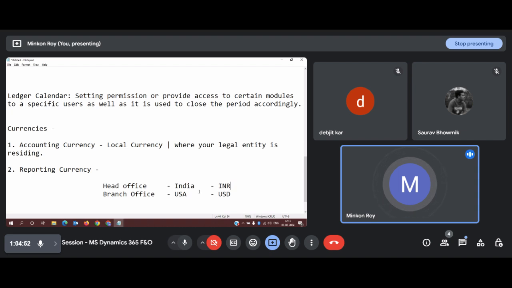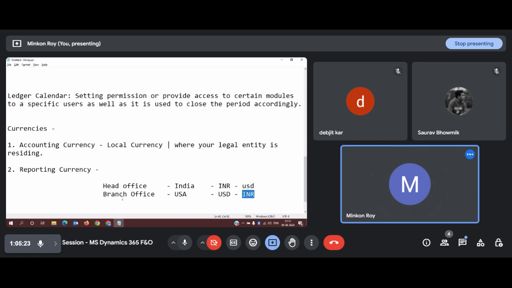Now what will be the reporting currency for this head office? It should be USD only. And for this branch office, if someday head office needs to send a report to branch office, then they need to convert the reporting currency, right? They will be converting it to INR.